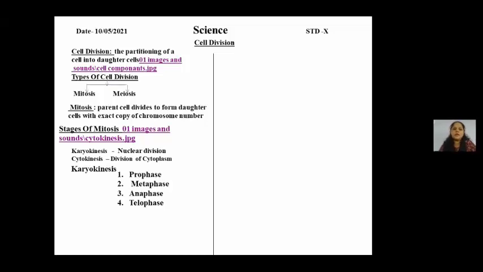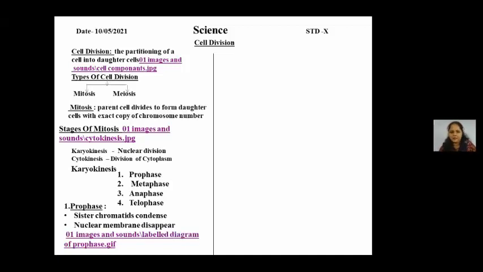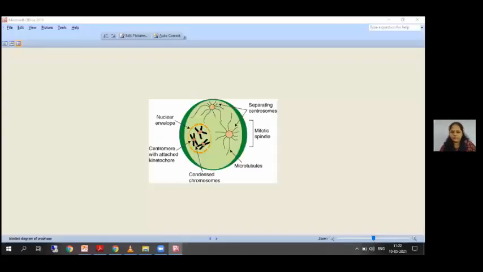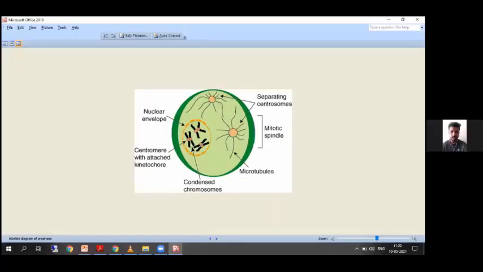Now let us see one by one each of these phases and what actually happens inside the cell during these phases. Starting with the first phase, that is the prophase. In the prophase, the sister chromatids condense and the nuclear membrane disappears. Now, let me once again share the image. You want me to zoom the image? Yes, ma'am, visible. Students, this is the image of a typical prophase, early and late prophase. Now students, can you tell me what is a chromosome made up of?